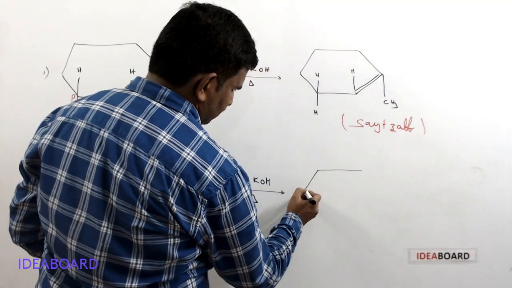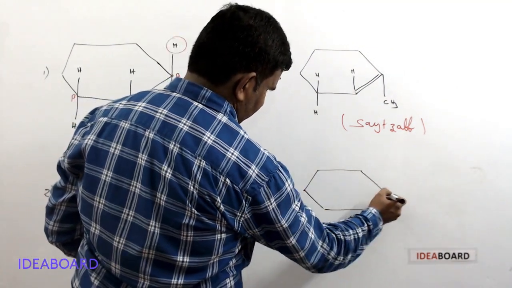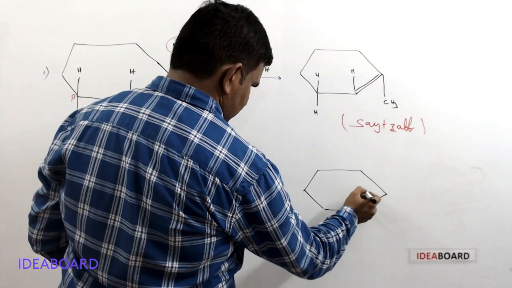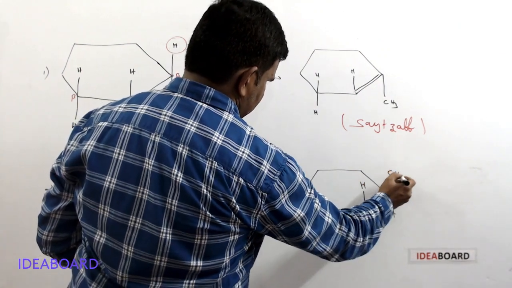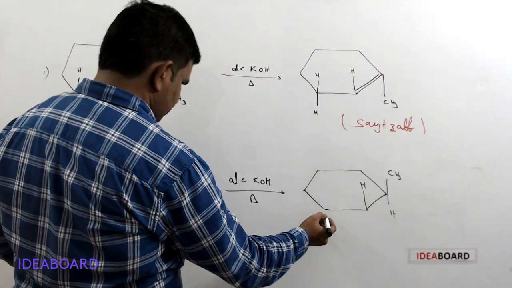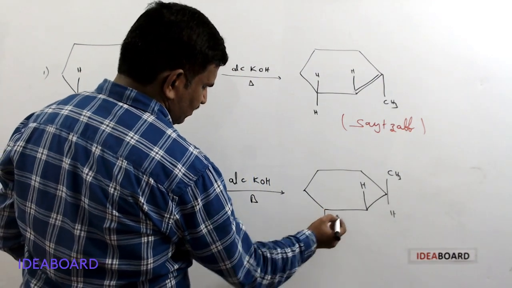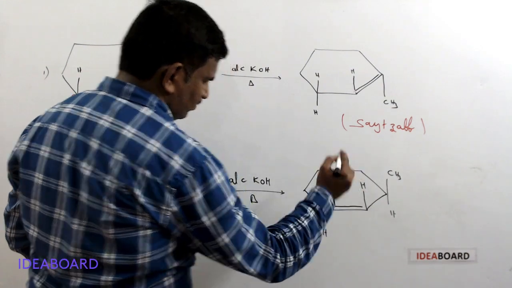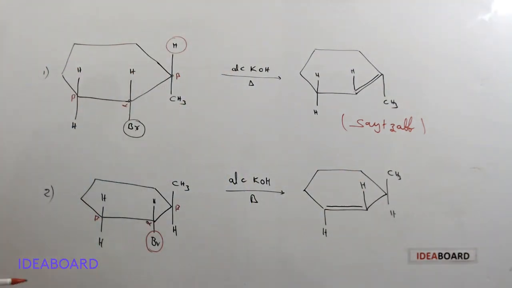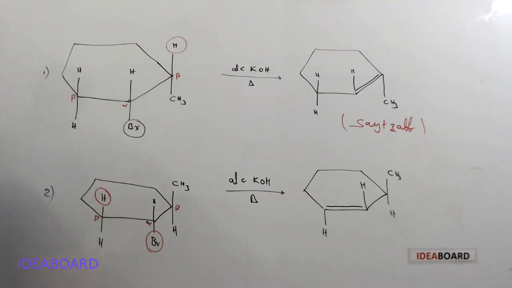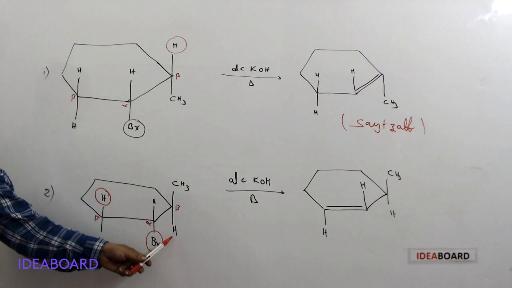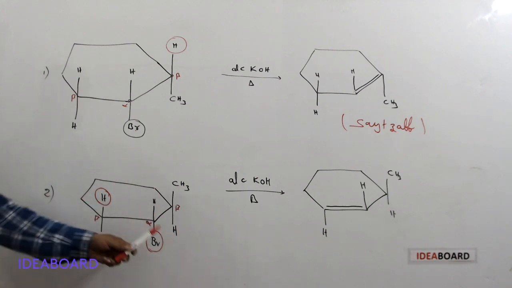This is the major product formed. Here this is a hydrogen, and this is H, and this is CH3, and the hydrogen is eliminated and we get the double bond. Which hydrogen is removed? This hydrogen. Why is this hydrogen not removed?